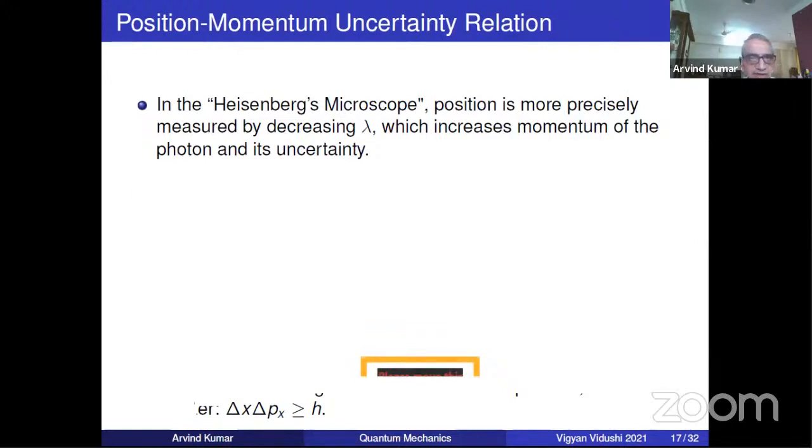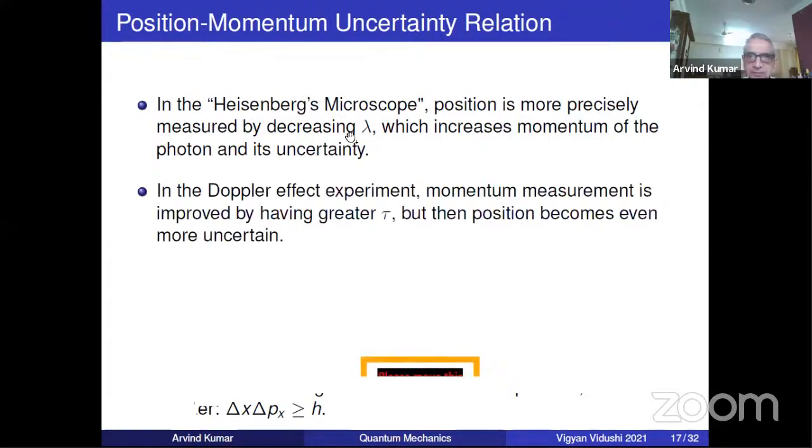So there is no way to get out of this. In the Doppler experiment, the momentum measurement is improved by having a greater lifetime. The momentum measurement, as we saw, comes about because of the spread in frequency. The greater the tau, the less the spread. So you can determine momentum better, but then it will spoil the position uncertainty. Go through the experiment again.